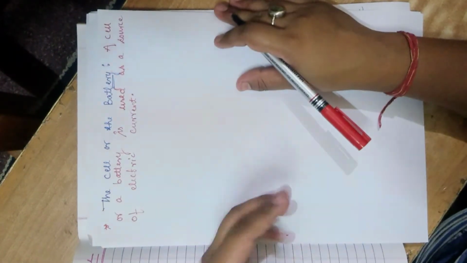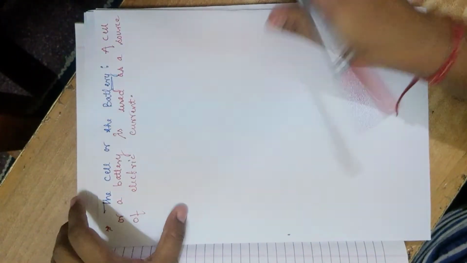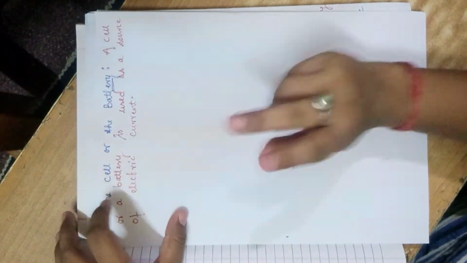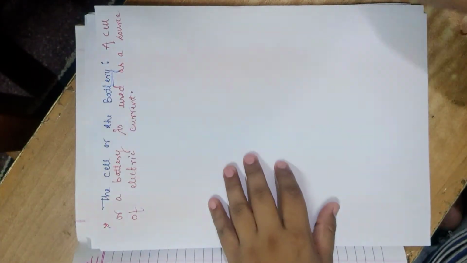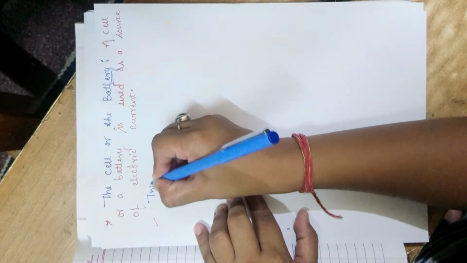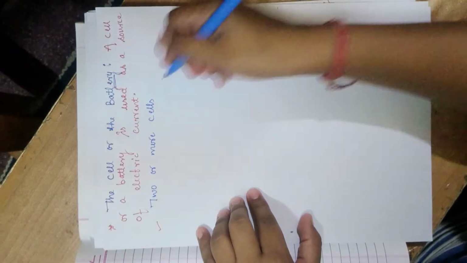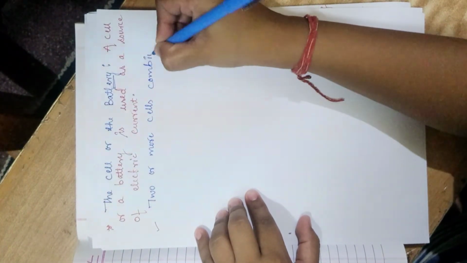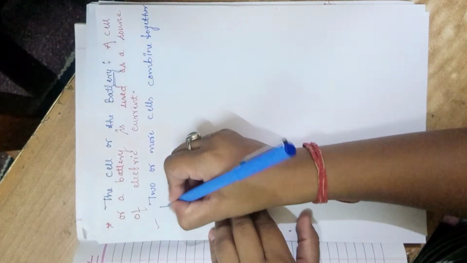Okay, so we have seen that most of the appliances require more than one cell. Like in the TV remote we require 2 cells. So most of the appliances in our homes require 2 cells, and whenever 2 or more than 2 cells are connected together, they form a battery. I must write this. Whenever 2 or more cells combine together to form a battery.